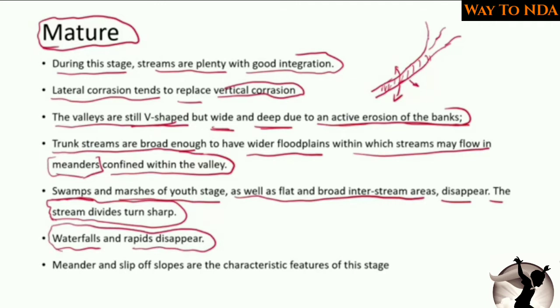You will not find waterfalls and rapids. We are going to study waterfalls and rapids, what they are, so don't worry. So meanders and slip-off slopes are characteristic features of this stage.